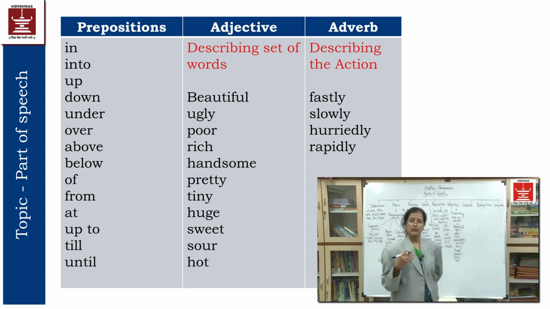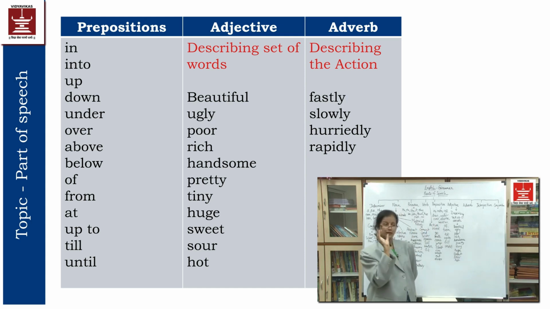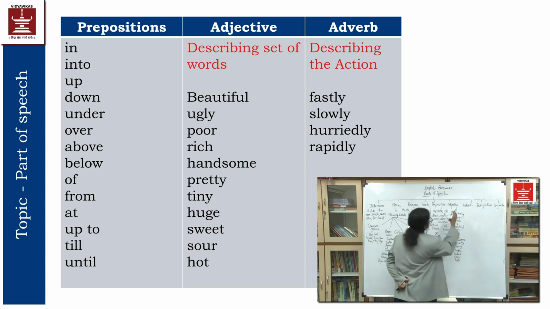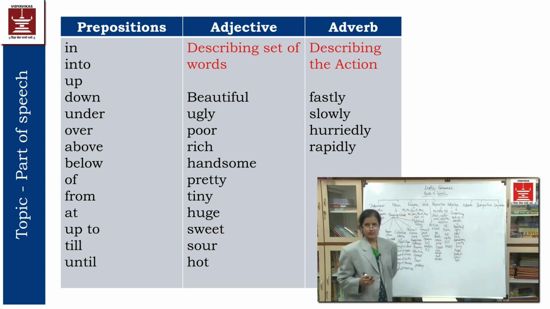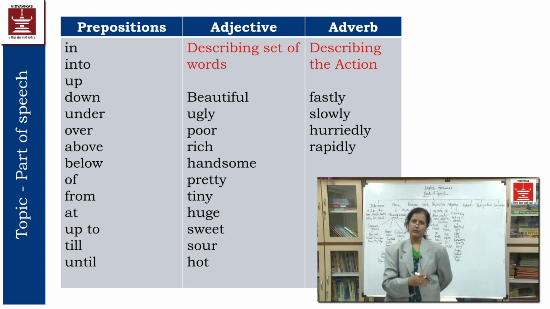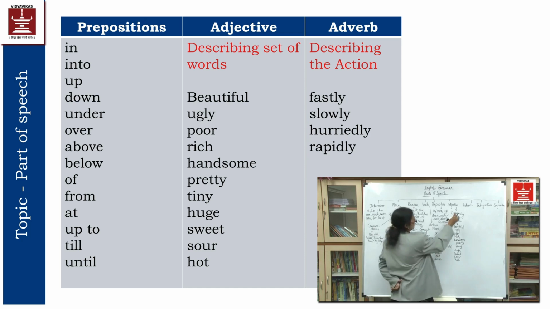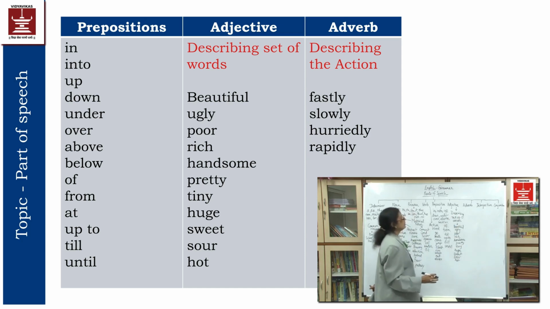The blue sky was looking so stunning. Blue and stunning both become adjectives because I am describing the noun. So in this way there are adjectives. The list of adjectives will be prolonged if I keep giving it to you. Lots of adjectives are there, isn't it? So out of that, a few I have given you as examples.